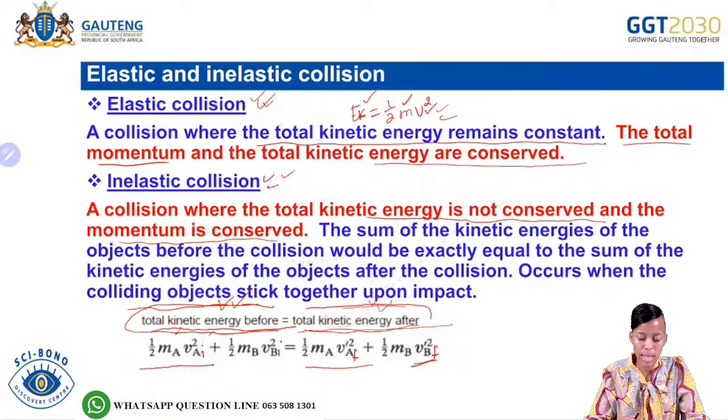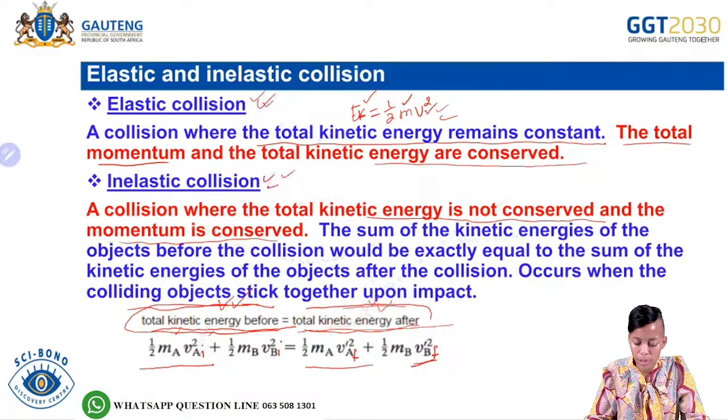But then what is the same for both of them? For both of them, the momentum is conserved, meaning that the total momentum before the collision is equal to the total momentum after the collision for both of them.